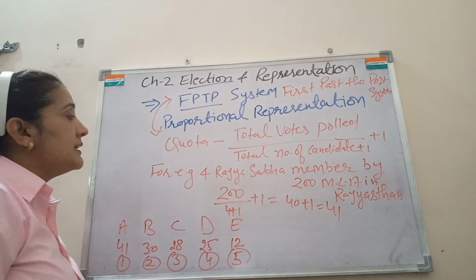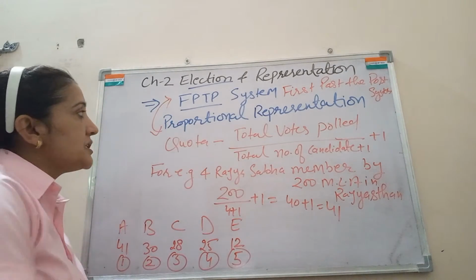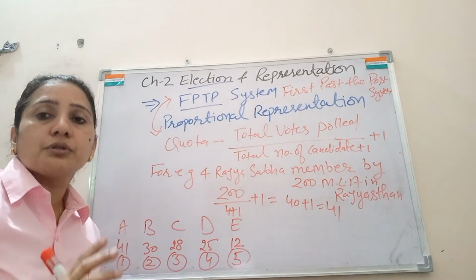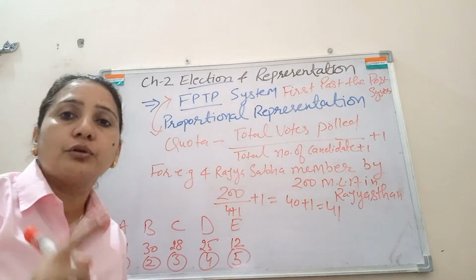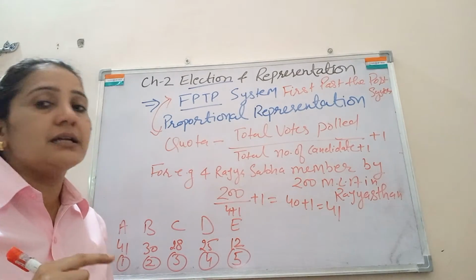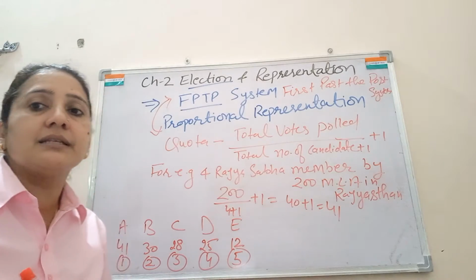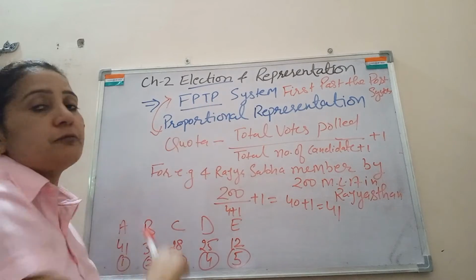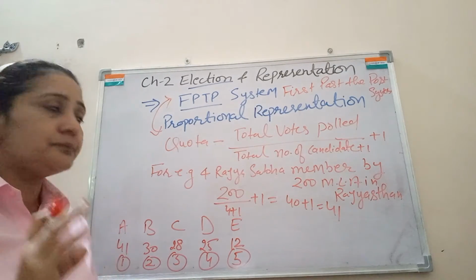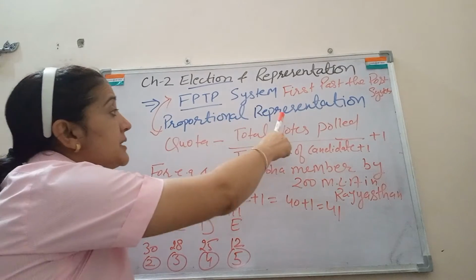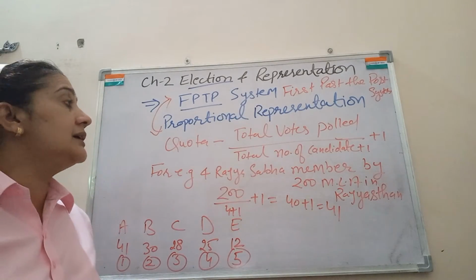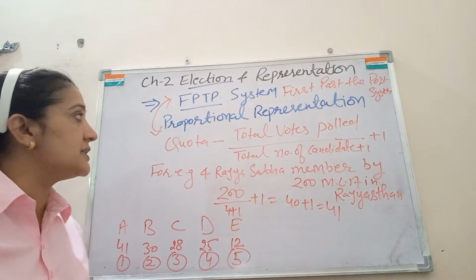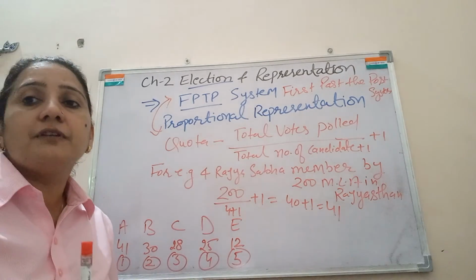Now let us understand another method of election, known as proportional representation. Most elections, the general elections of Lok Sabha, the general elections of state legislative assemblies and the local government, are all conducted through the FPTP system. But there are some other elections in which proportional representation is required, like the Rajya Sabha members' election, the President election, the Vice President election, and the elections of Vidhan Parishad.